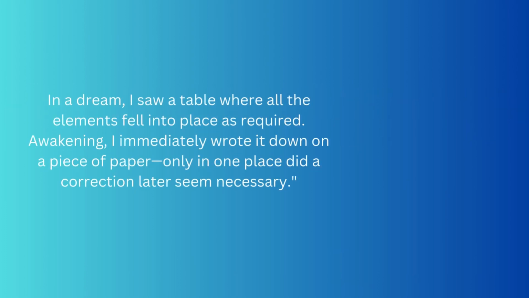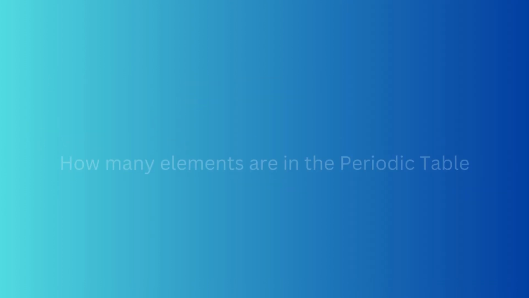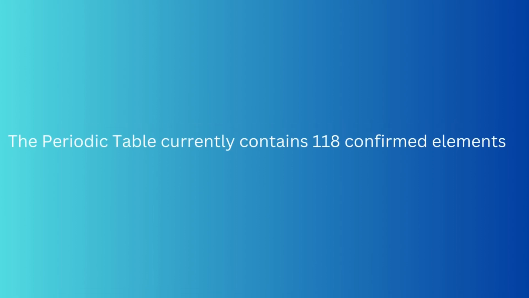In a dream, I saw a table where all the elements fell into place as required. Awakening, I immediately wrote it down on a piece of paper. Only in one place did a correction later seem necessary. How many elements are in the periodic table? The periodic table currently contains 118 confirmed elements.